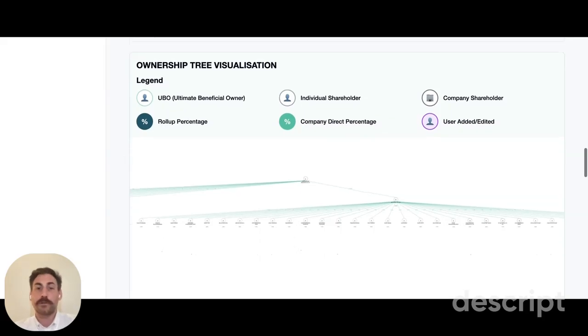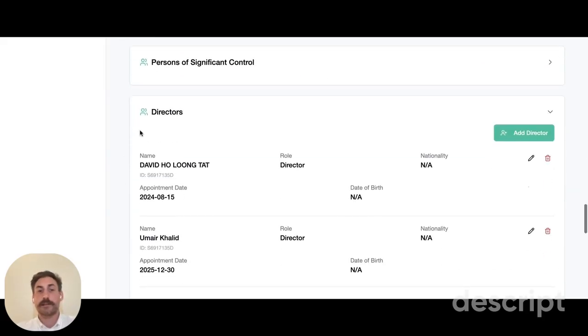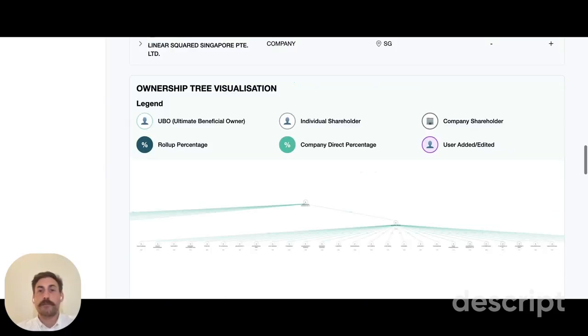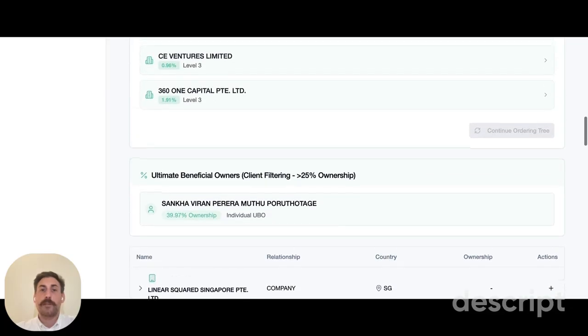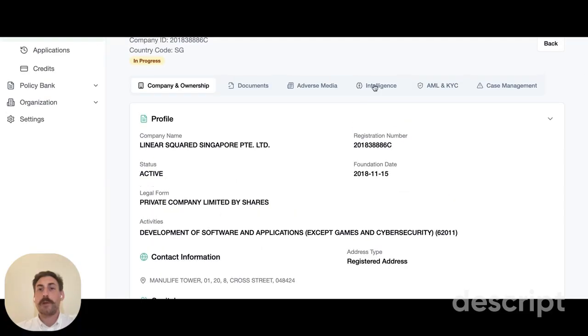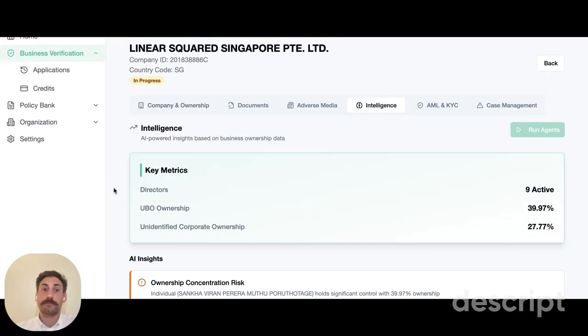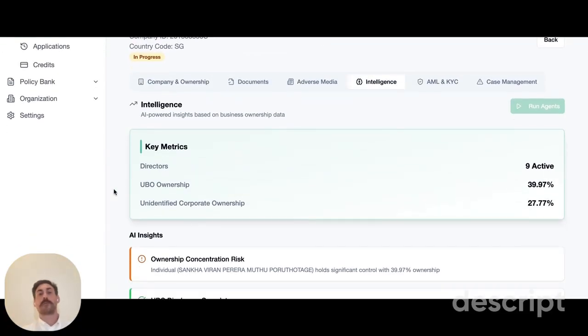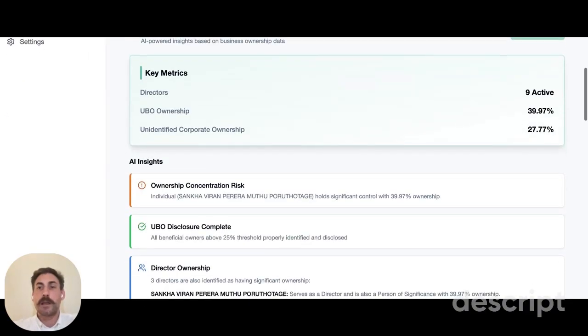As well as the shareholders, we also identify directors of the company so that we can perform KYC and AML checks on those individuals. Now, that all sounds very normal, but what happens where there are companies in jurisdictions that can't be identified, such as these companies here? This is where we invoke our intelligence agent. Our intelligence agent takes everything that we get from a registry, understands it, provides outputs, but then also goes and does some extra search ourselves.